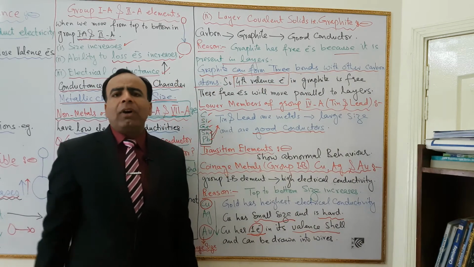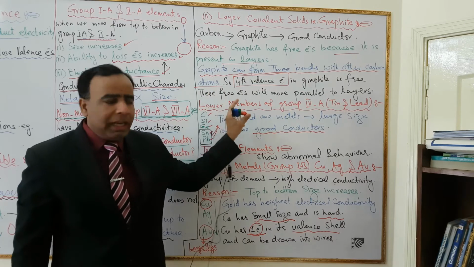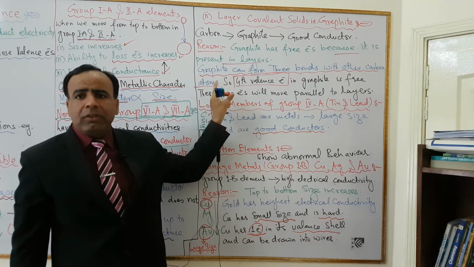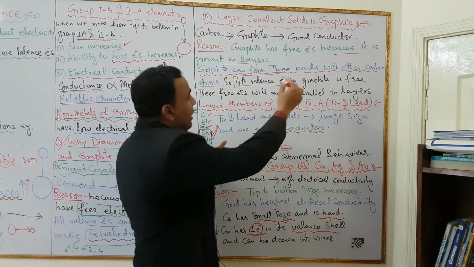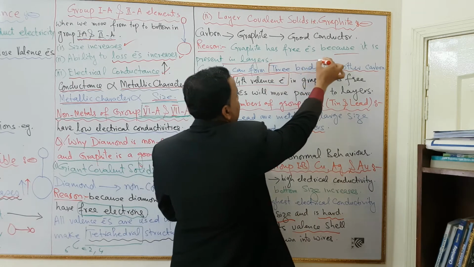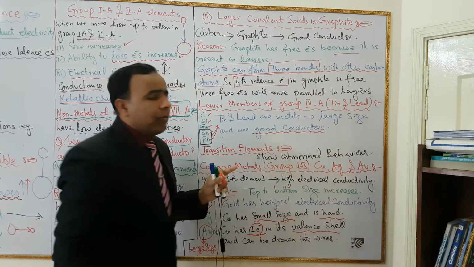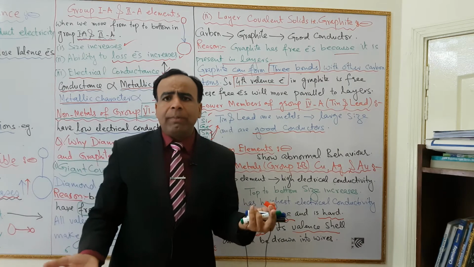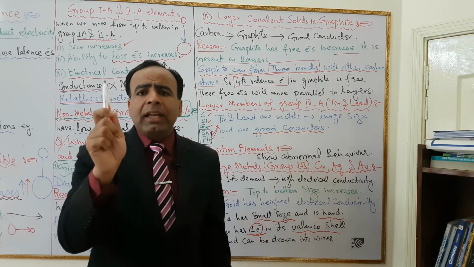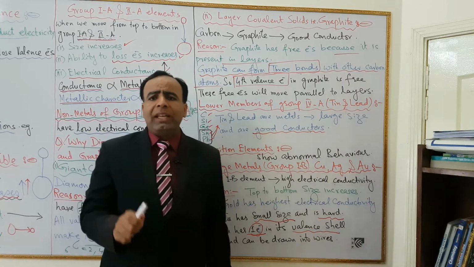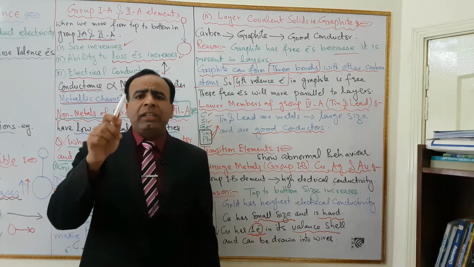Carbon in the form of graphite has 4 valence electrons. 3 electrons will be used for bonding, so 3 bonds will be produced, while the 4th valence electron of carbon in graphite is free.